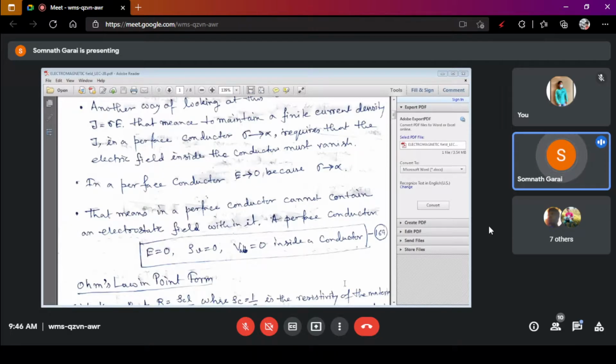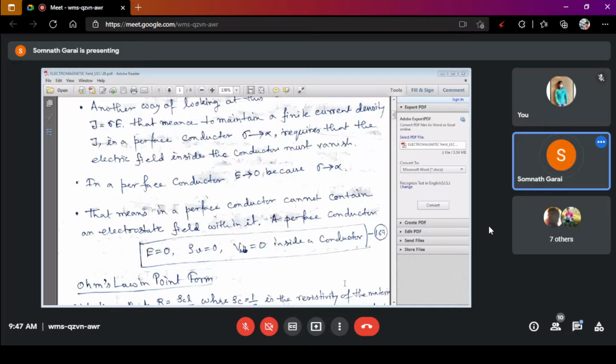So, the conclusion for a perfect conductor in an electrostatic field is three different points you have to remember. First one, E equals 0, that means the electric field strength is equal to 0. Rho V equals 0, that means the volume charge density is equal to 0.